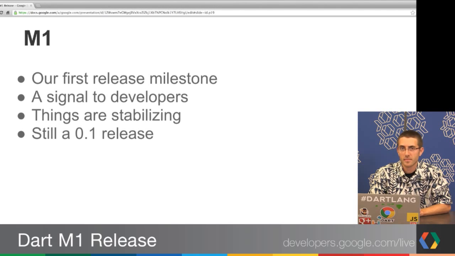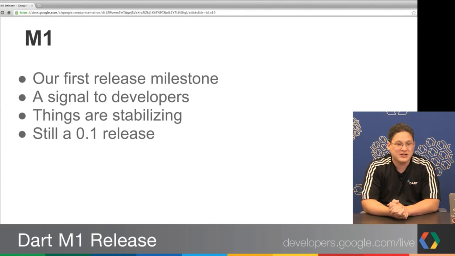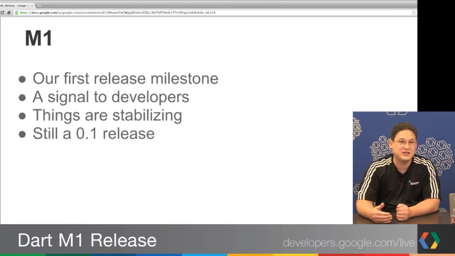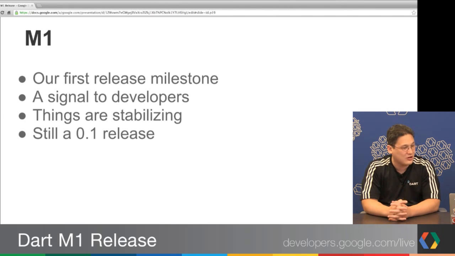What is M1? So M1 is our first release milestone. It's a signal to developers that things are stabilizing, that now's a good time to start building your app in Dart, that we're going to try really hard to not make backwards incompatible changes, but rather we're going to be polishing the language, adding to it, and then working a lot on performance.